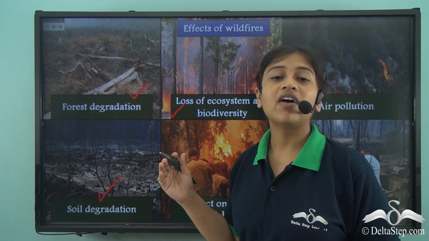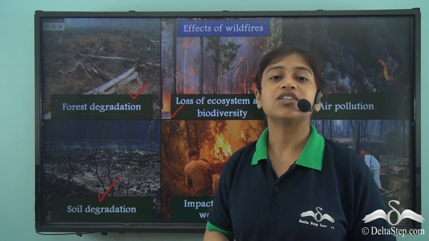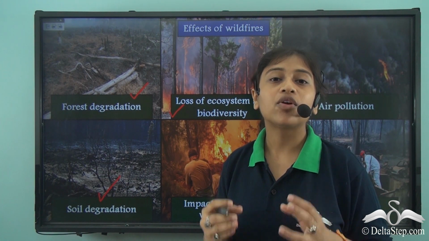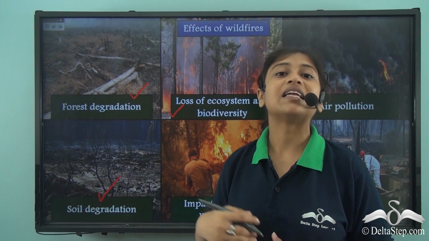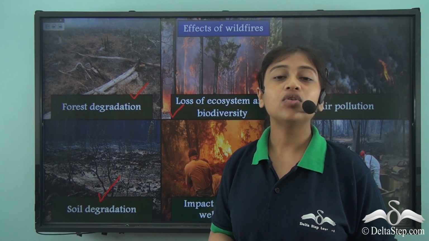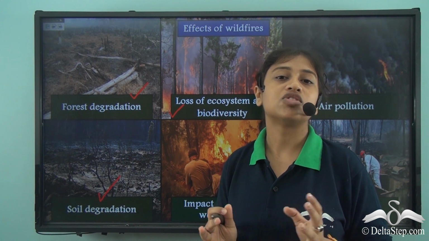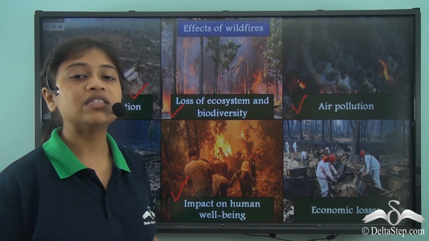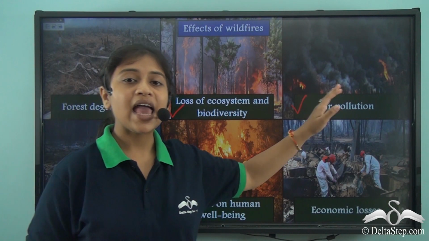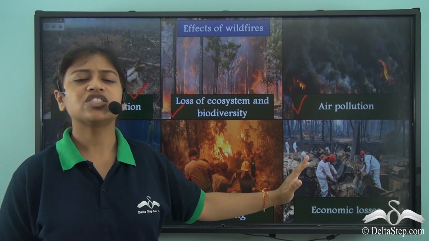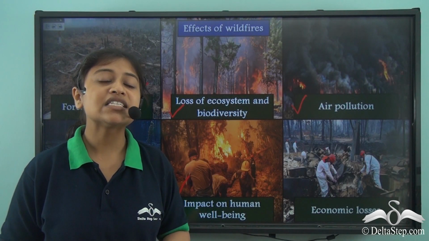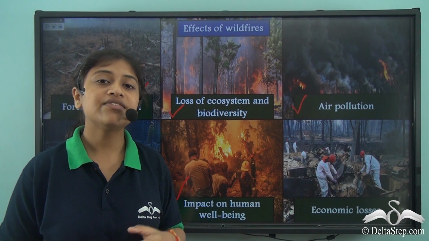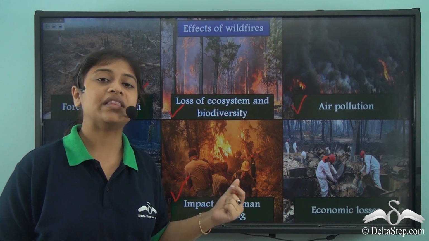Besides that, wildfires which burn at such high temperatures also burn out the microorganisms that are very important for the microbial activity of the soil, which helps in increasing the fertility of the soil. So the nutritive value of the soil is also destroyed. Besides these, we see a huge impact on human well-being. As I mentioned, air pollution and such vast destruction of vegetation may lead to a huge negative impact on human beings, particularly the firefighters and lifesavers who are involved directly with the event.